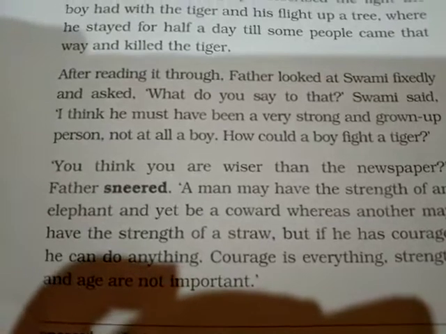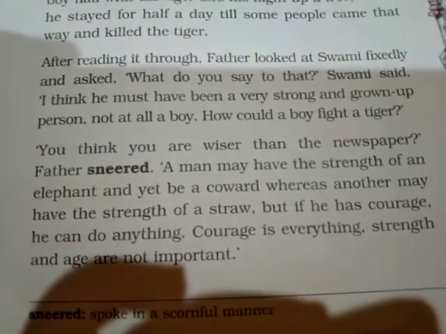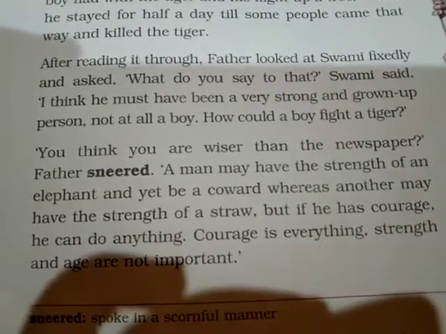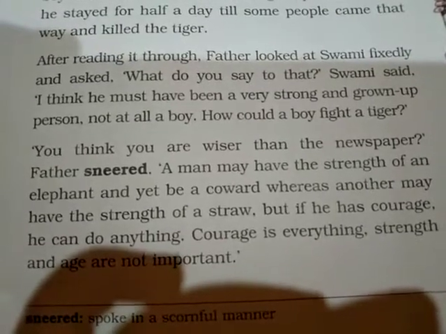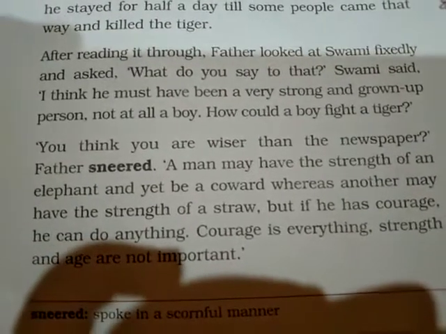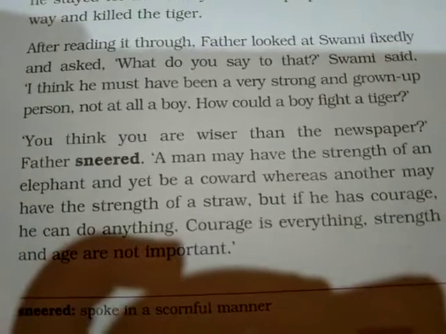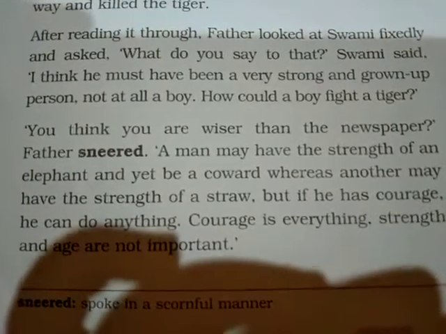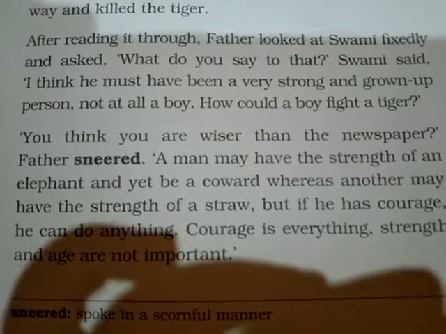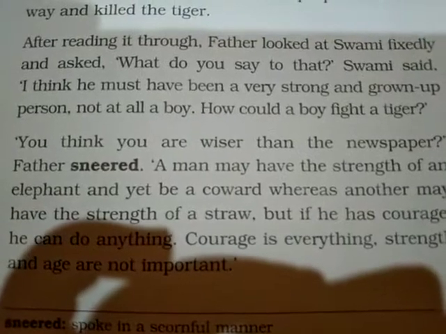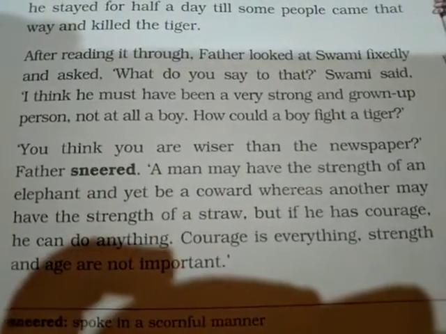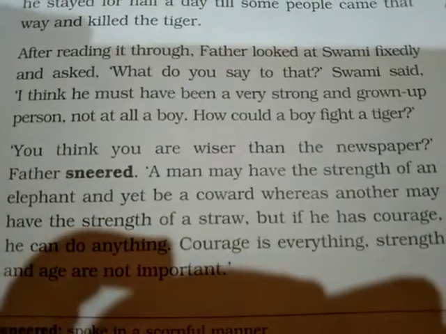Then father became a little bit angry. You think you are wiser than the newspaper? Father spoke in a scornful manner, means in an angry manner. Swami, do you really think that you are wiser than the newspaper? Means you have much more knowledge than the newspaper?